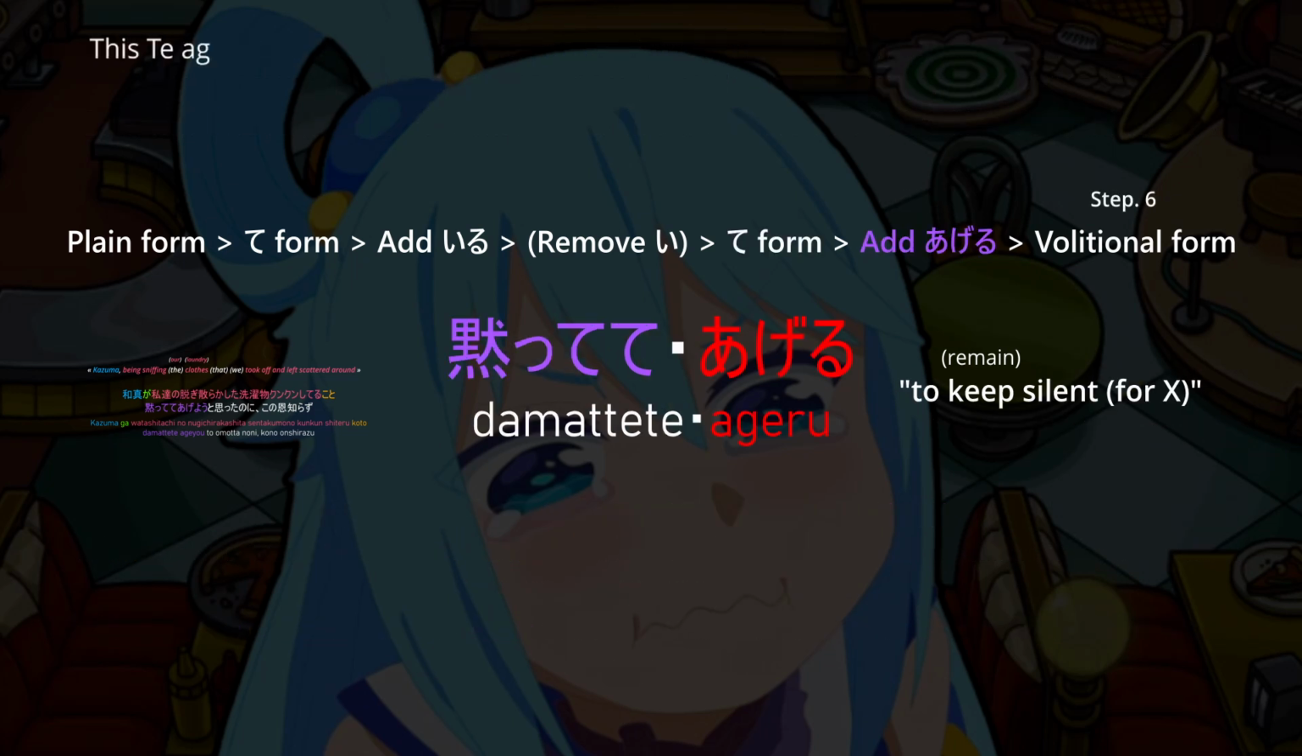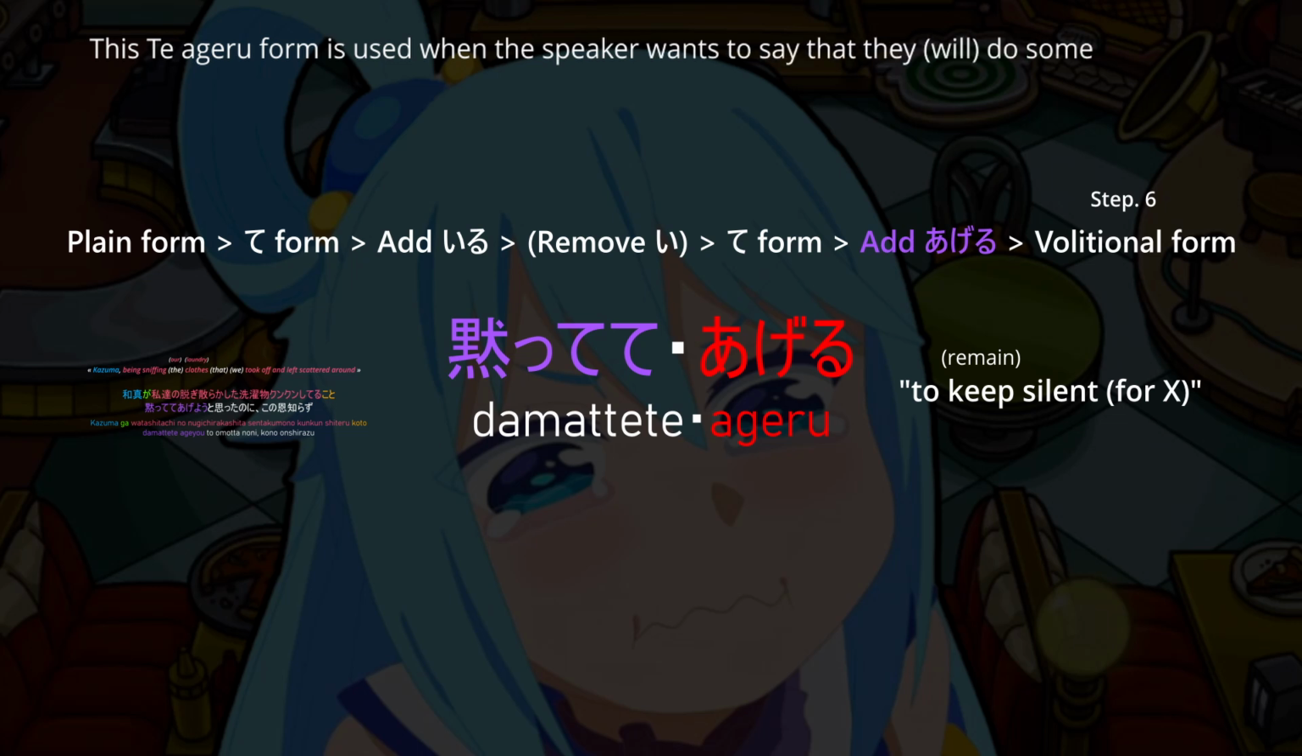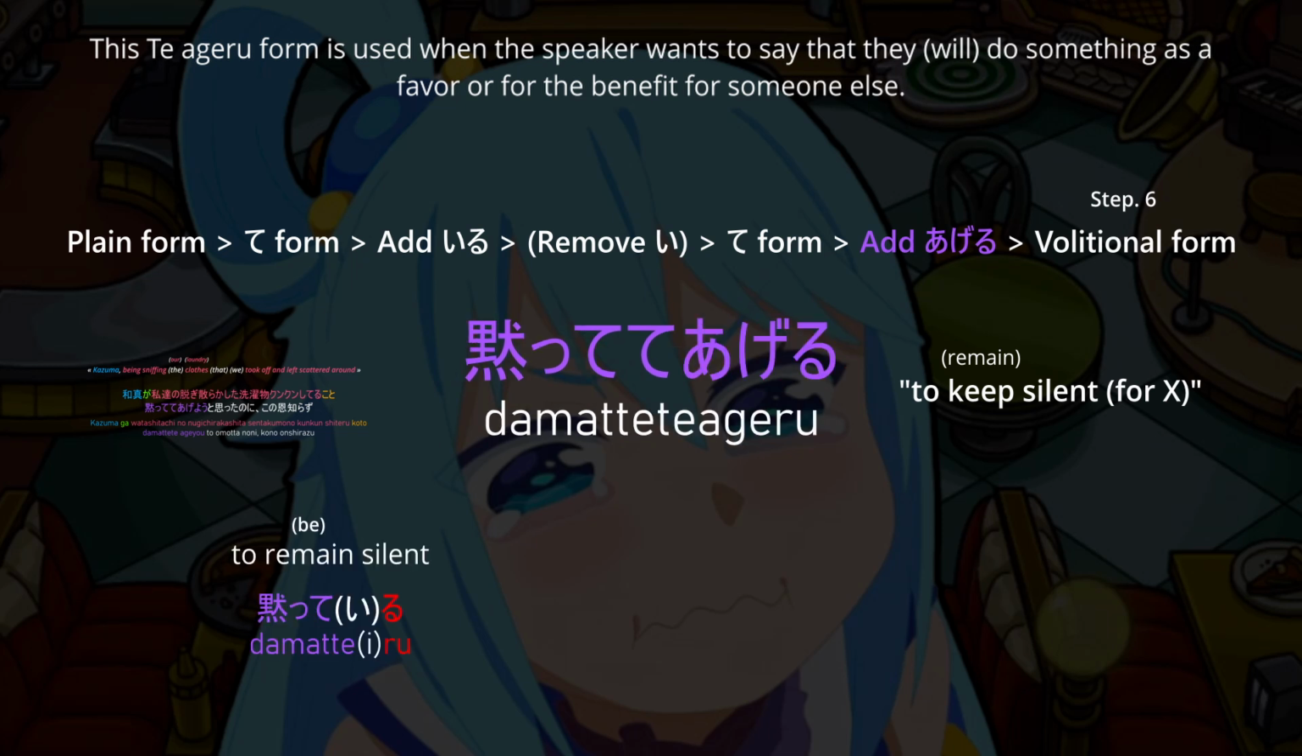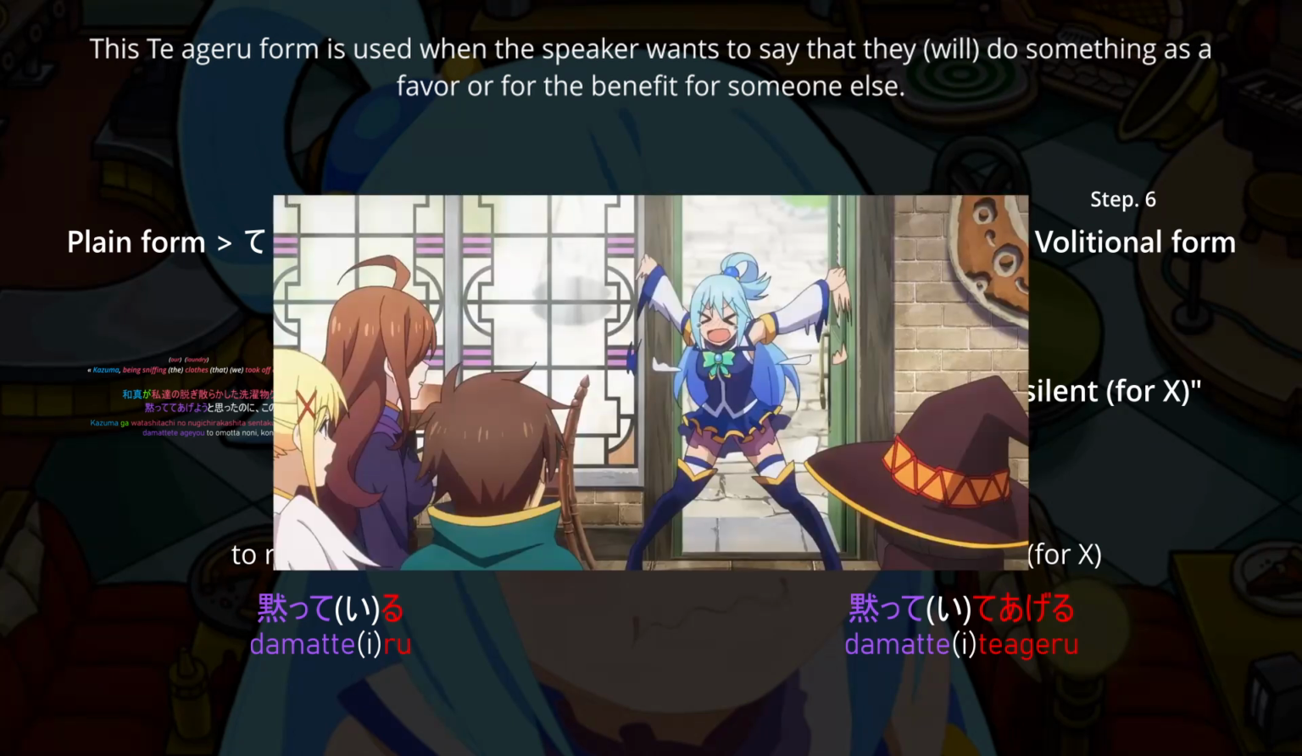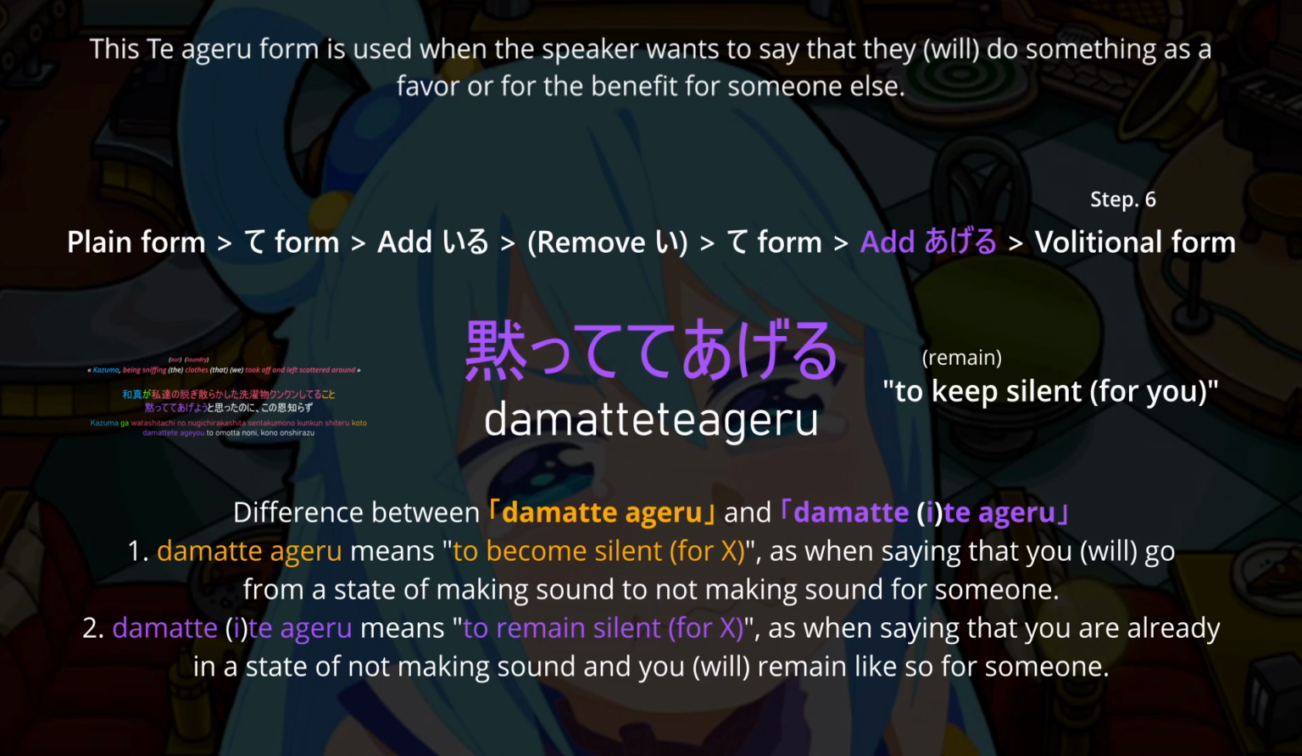This te ageru form is used when the speaker wants to say that they will do something as a favor or for the benefit of someone else. So, if damatteru means to remain silent or to be silent, damattete ageru means to remain silent for someone. And we can deduce from the context that this someone is you. Therefore, we have to remain silent for you.